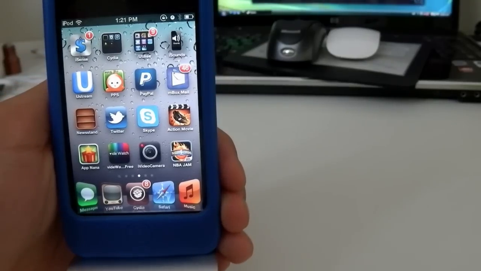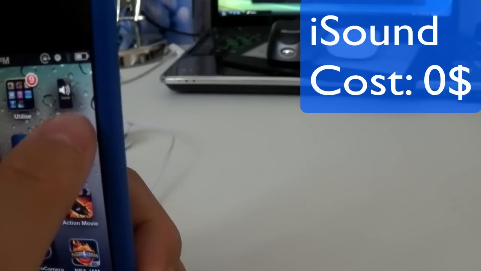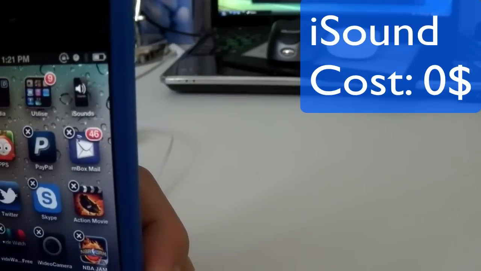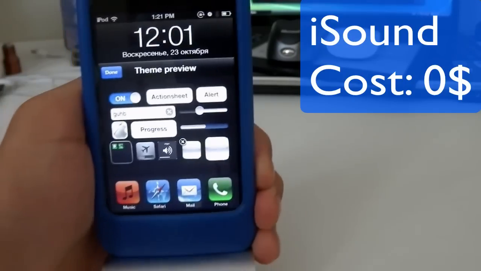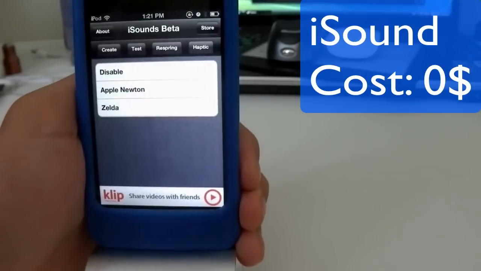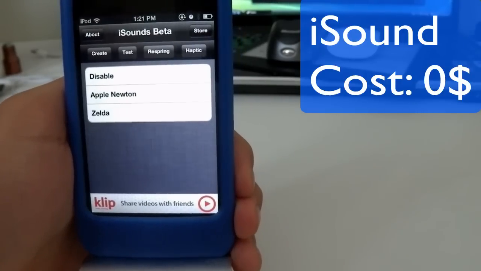Hey, what's up guys? Today I got a very cool tweak to show you guys. It is called iSound and it costs $0 on Cydia. I'm extremely surprised that it costs $0 because this tweak is amazing.